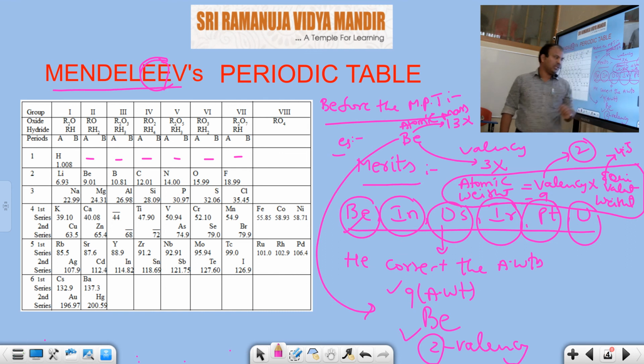2 into 4.5, we get 9. And it does not have valency 3, the valency is 2. So beryllium atomic weight is 9, and beryllium valency is 2. This was rectified by Mendeleev. This was modified by Mendeleev by using that formula. Okay.